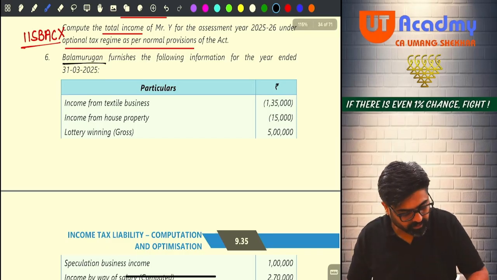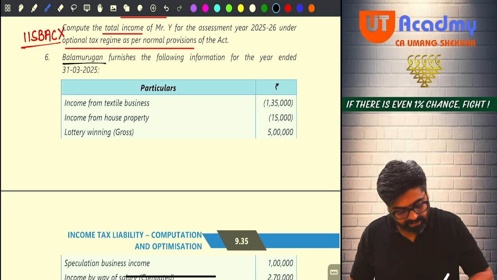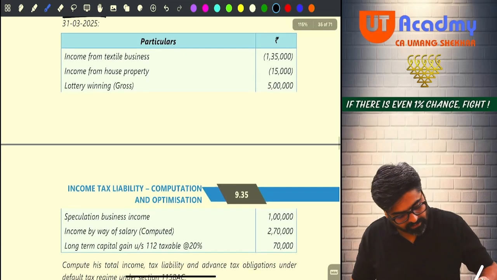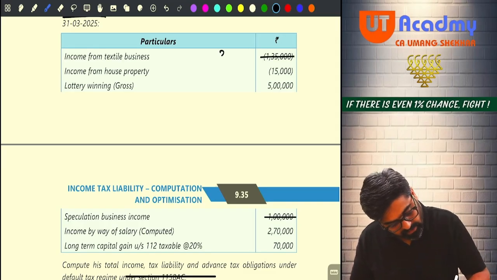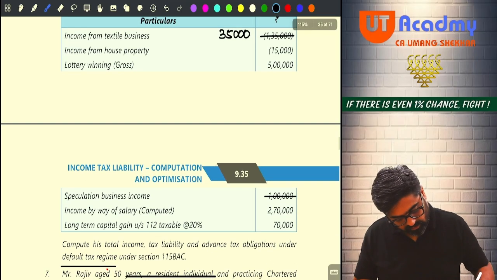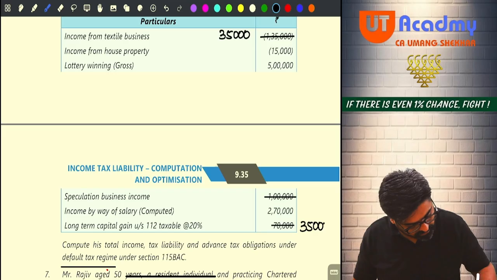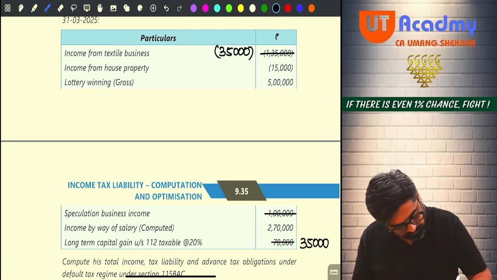Bala Murugan furnishes the following information for the year ended 31st March 2025. Textile business, 1,35,000 loss is there. So this 1,35,000 loss I will set off against my speculation business income. So this will be 35,000 loss still remaining. This 35,000 loss I will set off against my long-term capital gain. So long-term capital gain remaining will be 35,000, and this loss will go away.